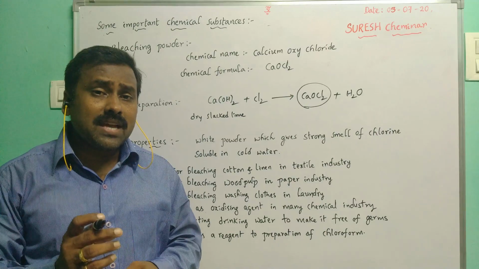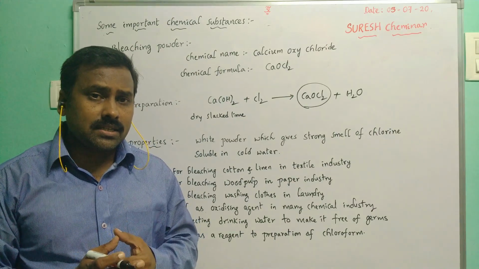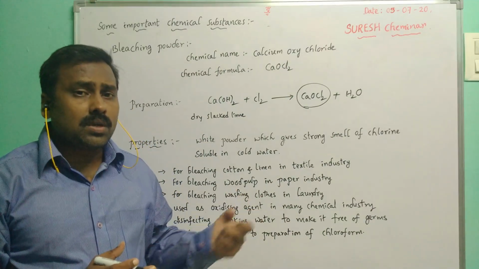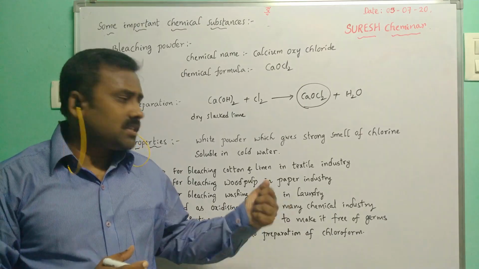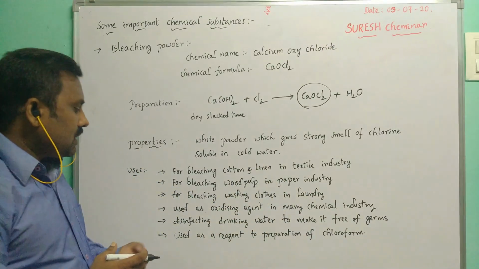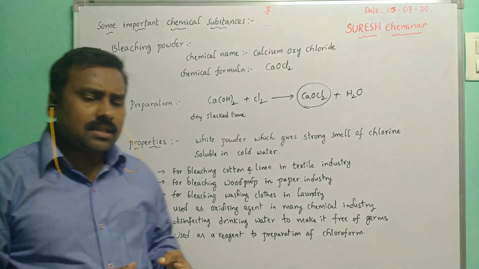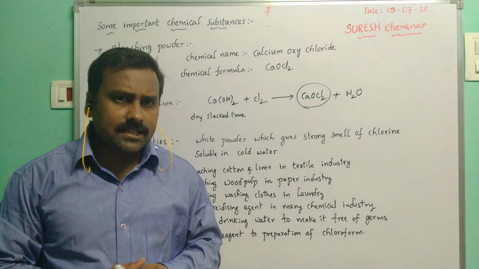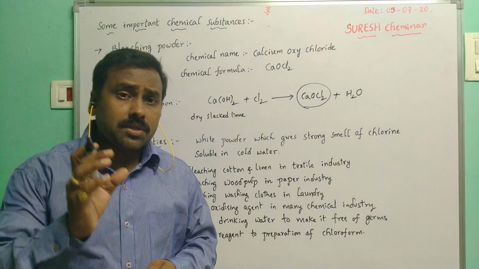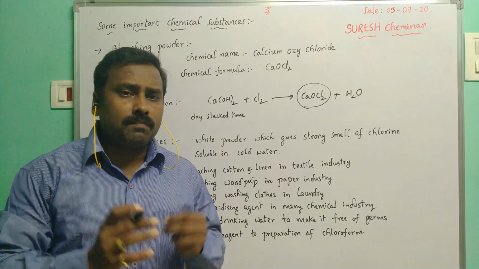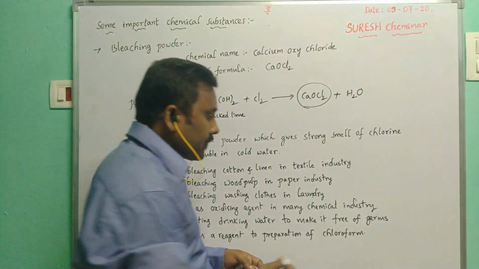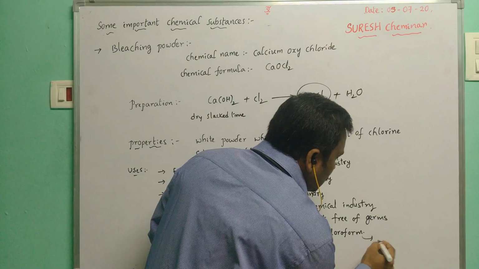It can be used as a disinfectant for making drinking water free of germs, and thereafter it can be used as a chemical reagent in the preparation of chloroform. Chloroform means CHCl3.